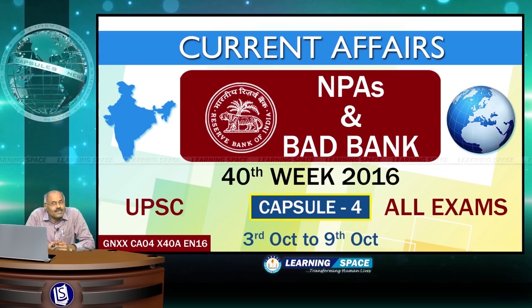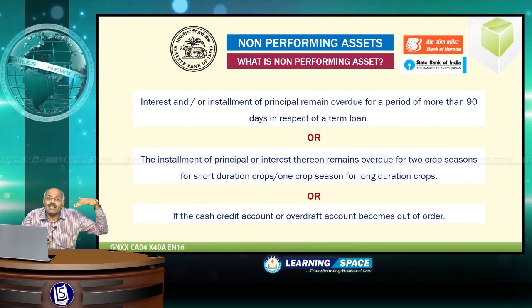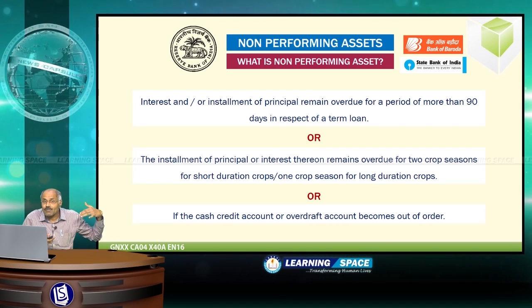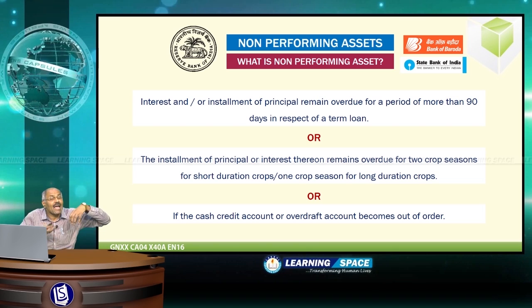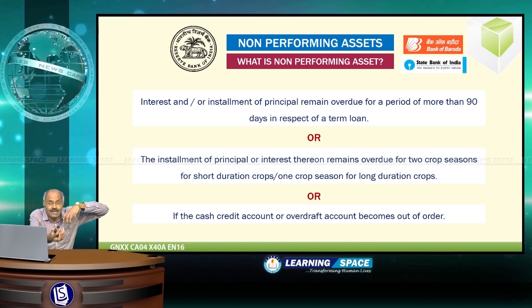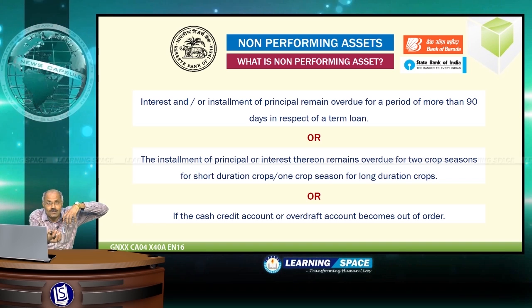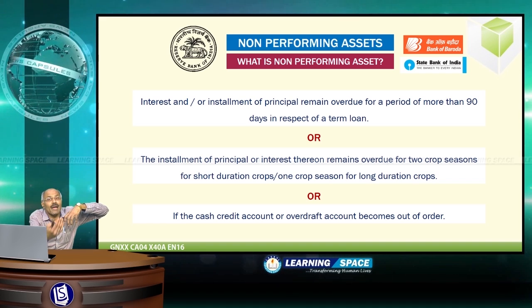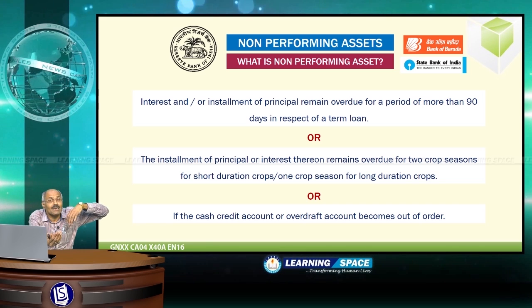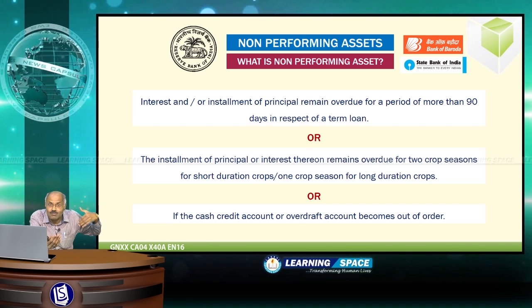Now, before going further, what exactly is the meaning of non-performing asset? Everyone of us is familiar that banks give loans, and after taking term loans, borrowers are required to pay back every month. That is known as equated monthly installment in normal terms.